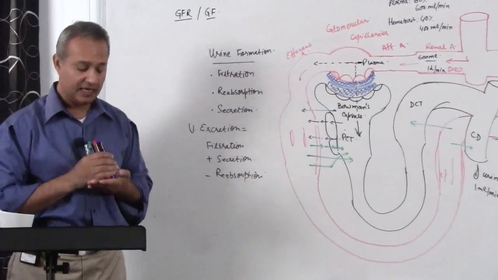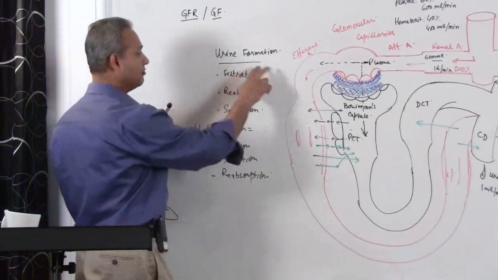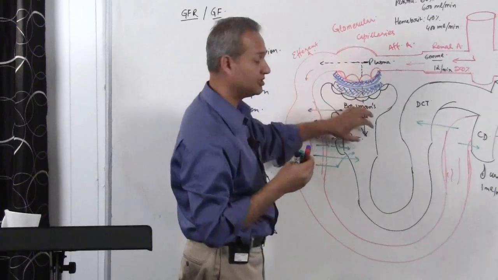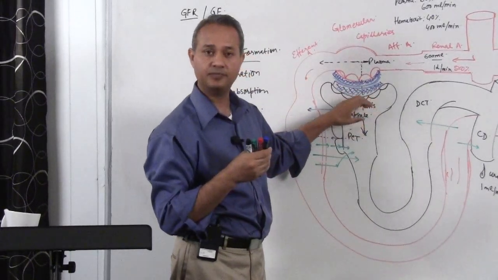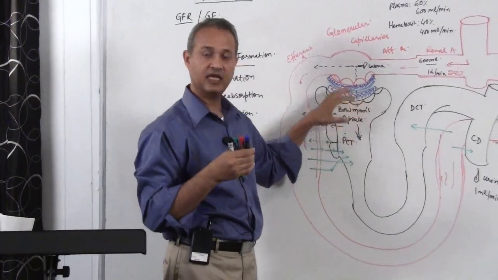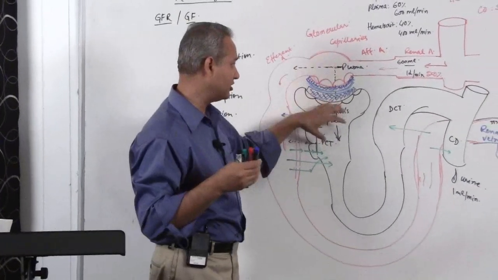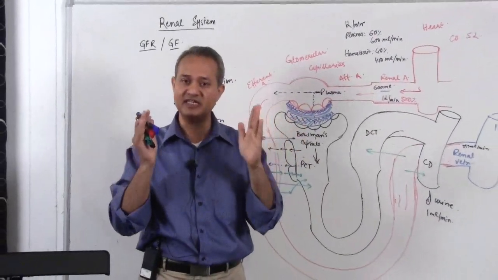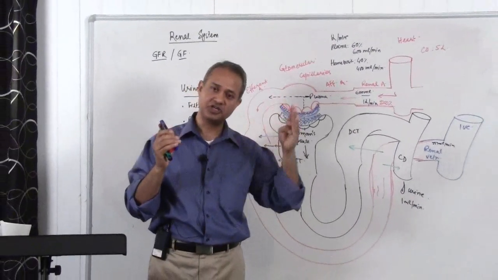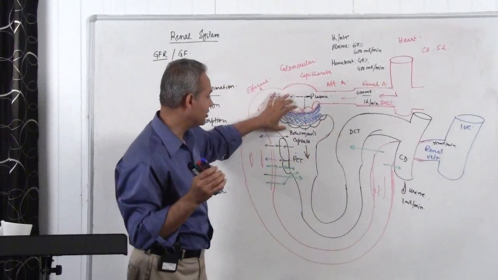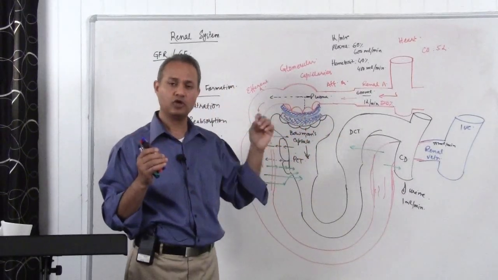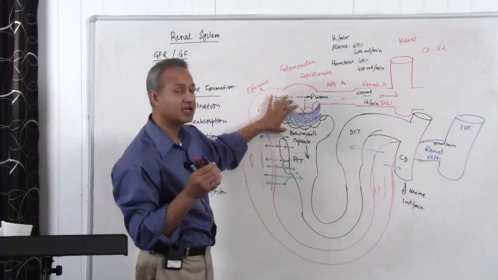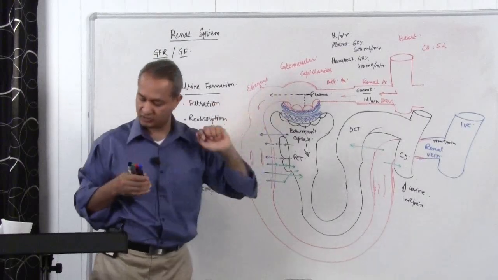We're done with that. Now what is GFR itself? We talked about filtration. Filtration is the movement of substances from the glomerulus into the, what is this thing, Bowman's space. GFR, so that is glomerular filtration. When you put the word rate in there, rate simply means something which is measured in time. So glomerular filtration rate means the glomerular filtration occurring in a particular amount of time. Normal measurement is per minute. So glomerular filtration occurring per minute is called GFR. Okay, so we are done there.